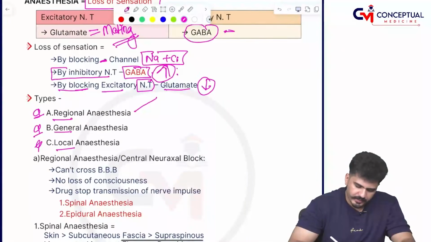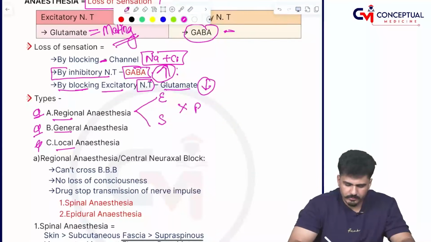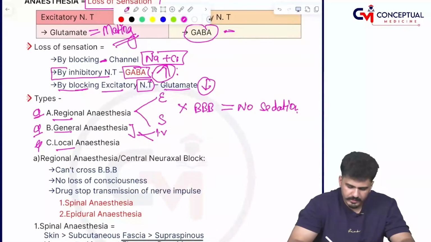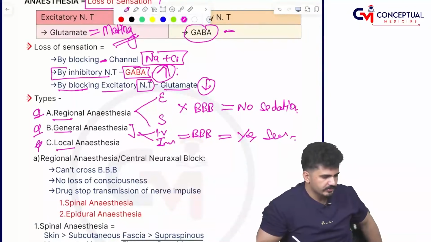Regional is further divided into two: epidural and spinal anesthesia. They do not cross the blood-brain barrier, which is why there is no sedation. General anesthesia uses some IV and some inhalational agents. They can cross the blood-brain barrier, and yes, they can cause sedation.